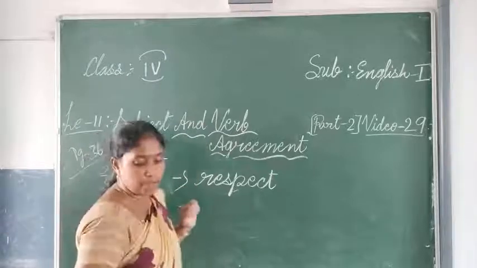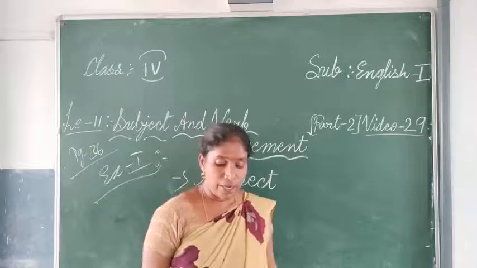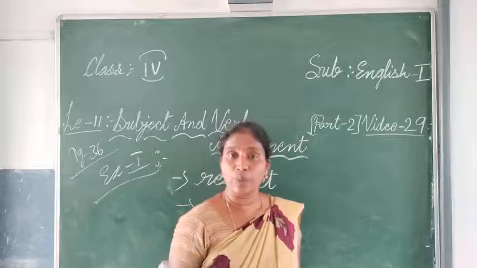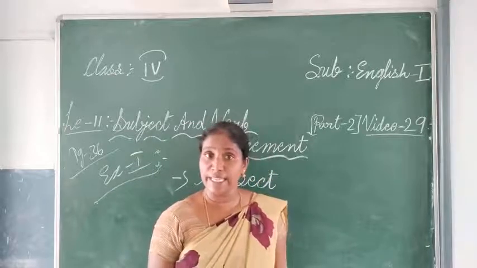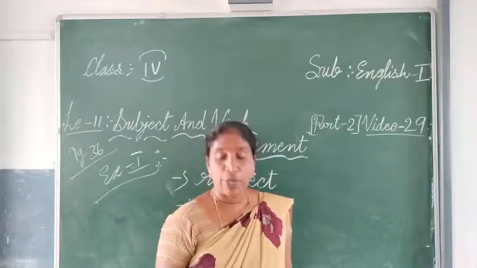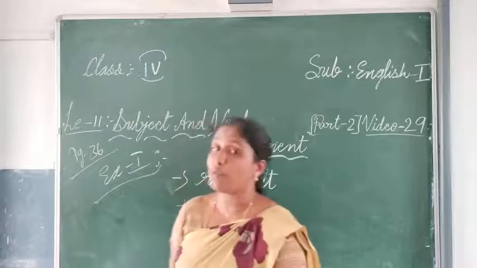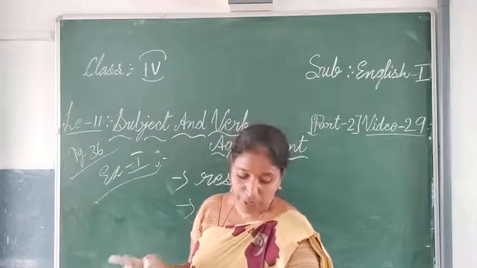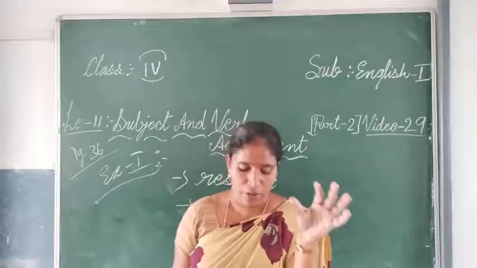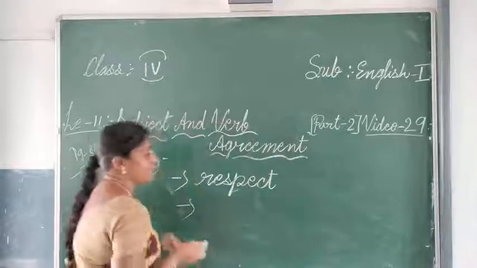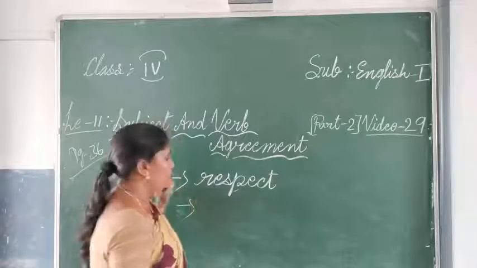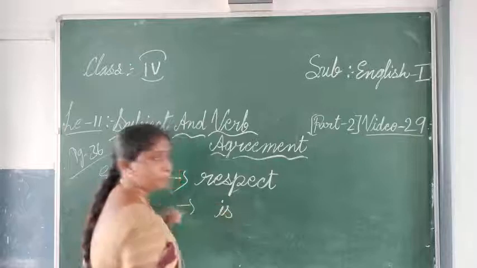The second one, what have they given? "The Arabian Nights, an interesting book." Since Nights is there, this looks plural. Maybe "are" will come, I feel. Is it true? No dear. They have given book, so this is one book name. One of the book names is Arabian Nights. It is not a tour or any place name here. Arabian Nights is an interesting book. So you have to use is.